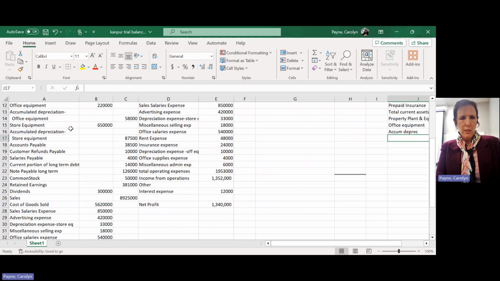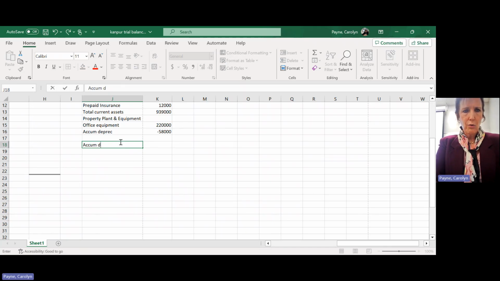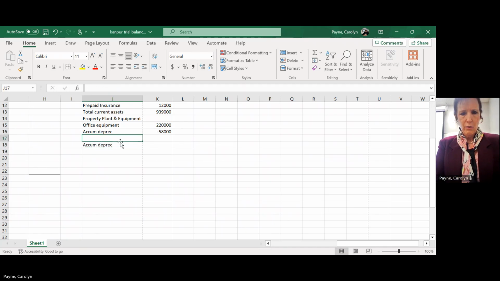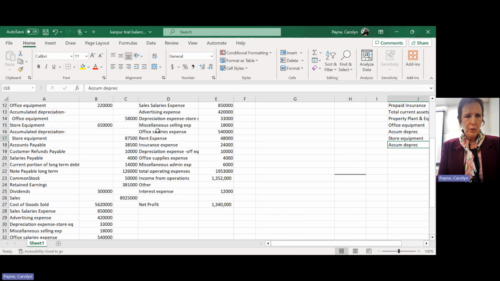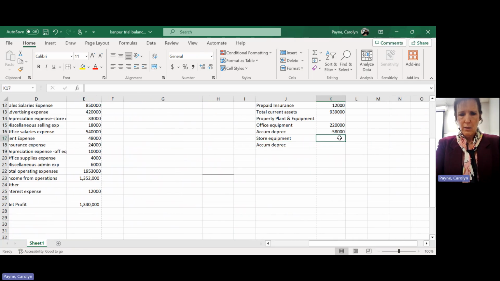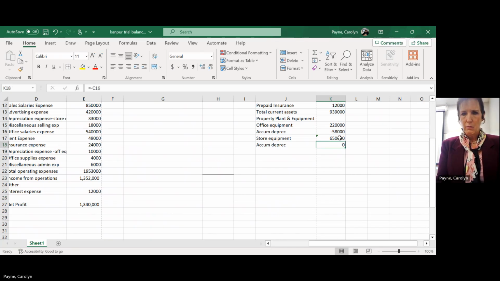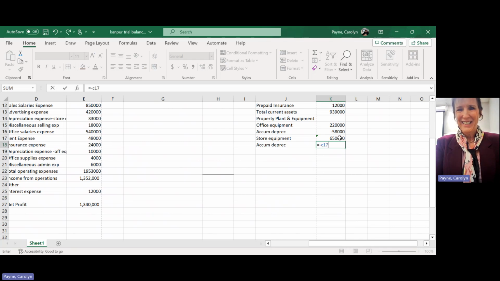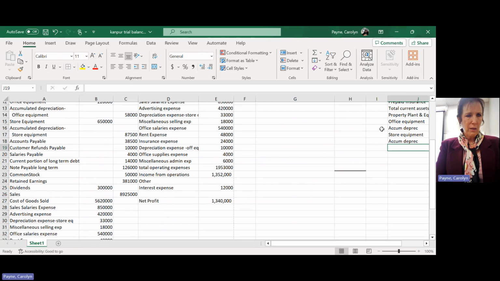All right, so next I have store equipment. Control C, Control V, and then I have computer accumulated depreciation for store equipment. Whoops, what happened to you? All right, store equipment is at B15, depreciation is C16. So B15, and I'm going to say equals minus C16. C17, thank you. Okay, good. All right, and that should be all of my property, plant, and equipment.